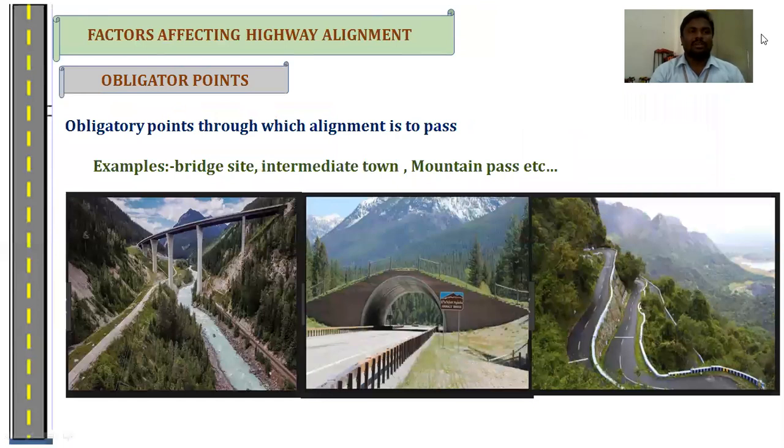Obligatory points are nothing but obstruction points. If you want to construct any highway, first we should know what the various obstructions of the highway are. First, obligatory points through which the alignment should pass. That means the alignment should pass through that obstruction. If that obstruction is a bridge site, we will overpass it. If it is an intermediate type, we will pass through that particular site.